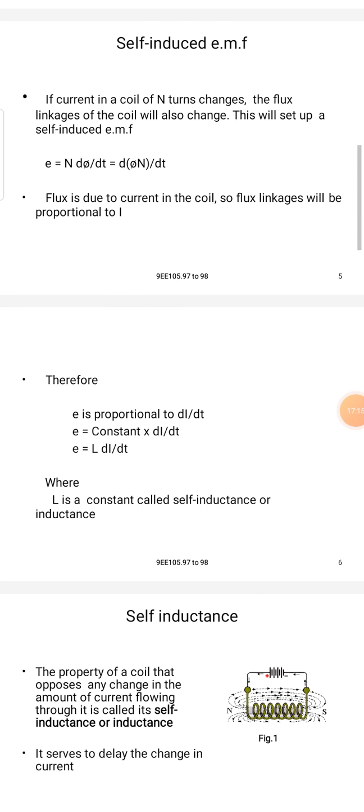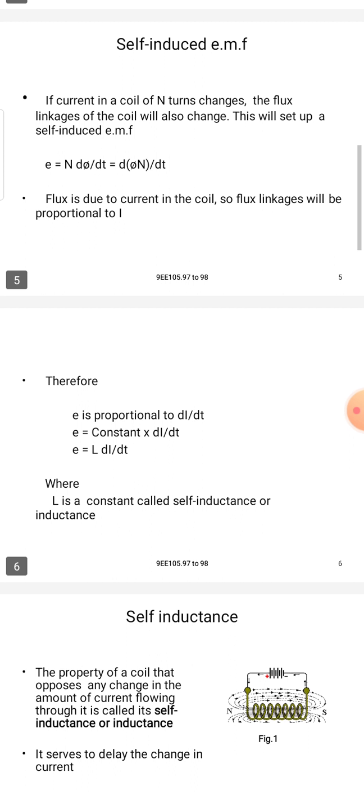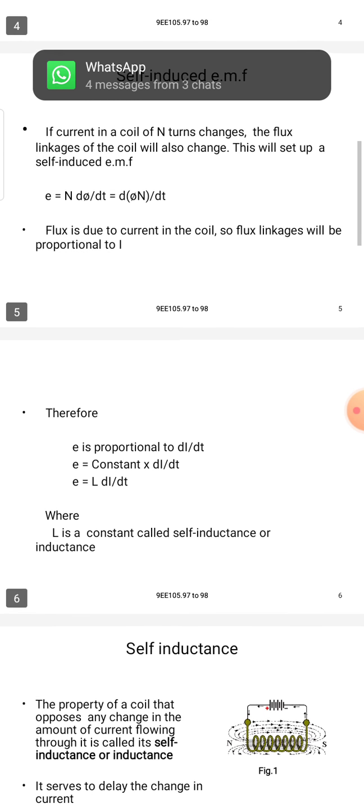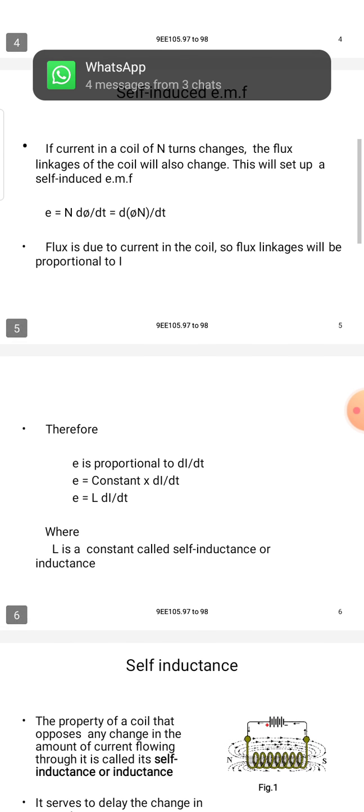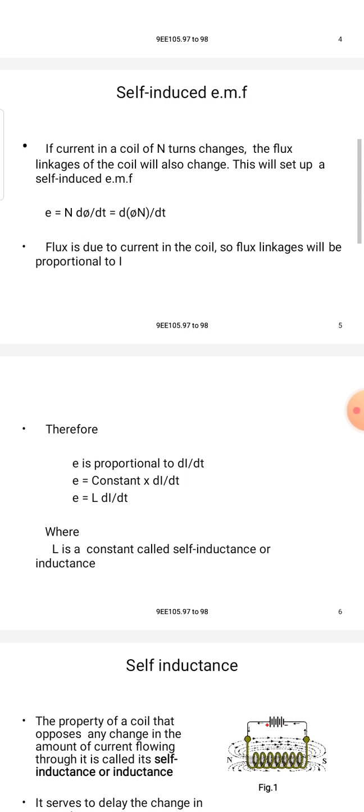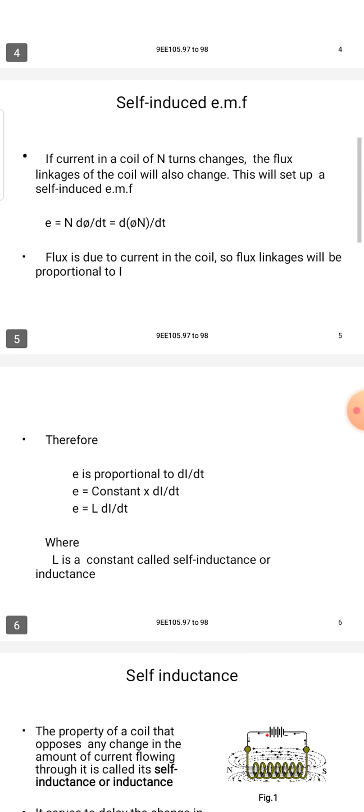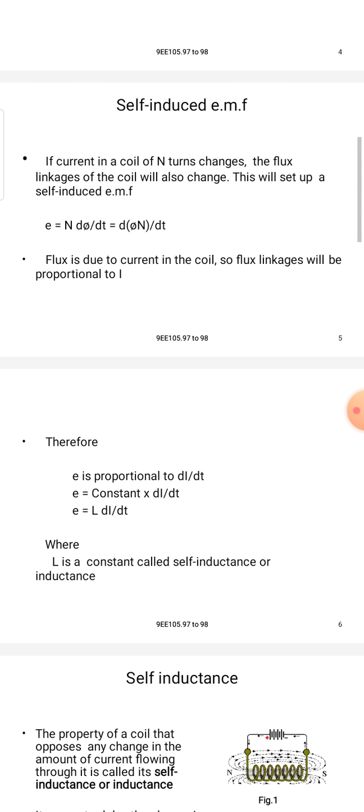The self-induced EMF is represented by the letter E. E is equal to N dφ by dt, where N means the number of turns of the winding coil, E means the induced EMF, dφ is the change of the flux linkage, and dt means the change of time. So E is equal to N dφ by dt, that is equal to d of (φ into N) by dt.